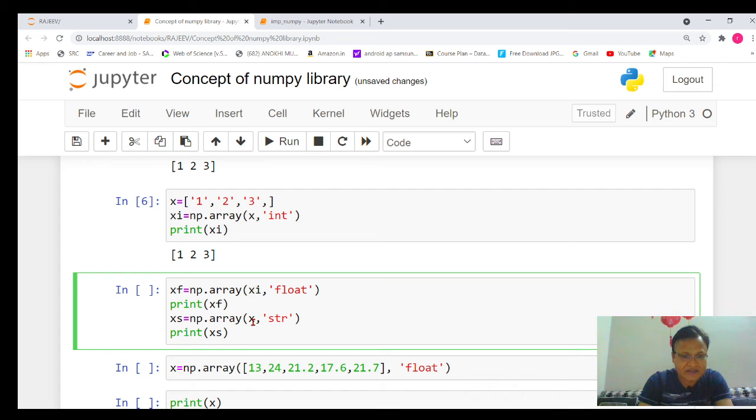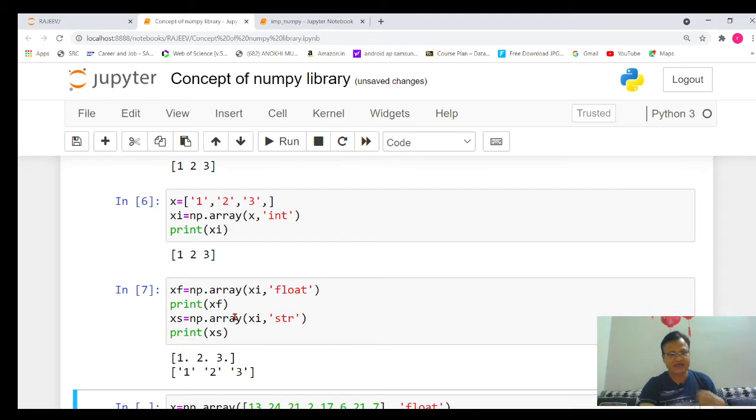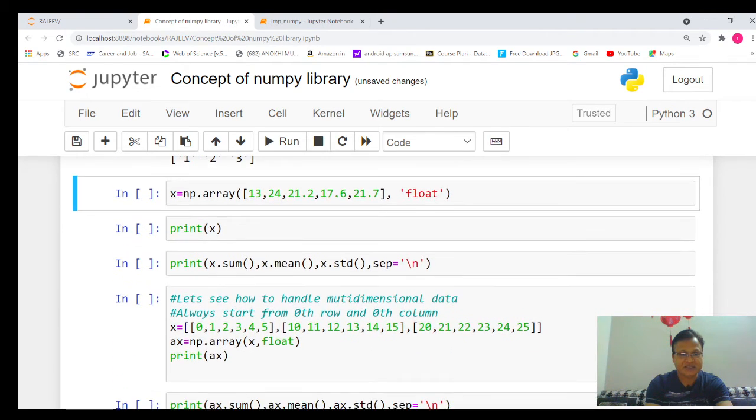If you run that particular part, you will see it's giving 1., 2., 3. So it has converted 1 2 3 into float type of data. And again, if you want to convert string type or integer type of data into string type, you simply write str in single quotes, and you will see it has converted that data into string type. So we can change the data type of an array by using such functions.